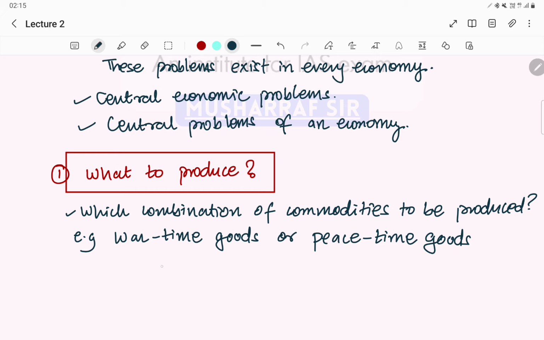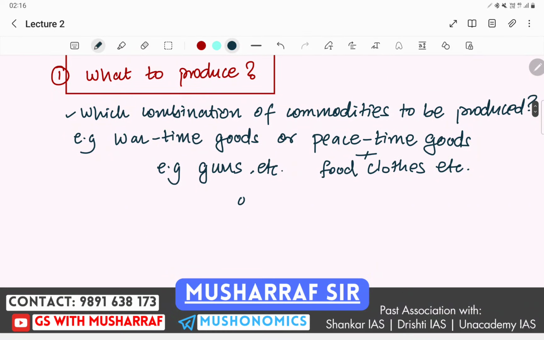Wartime goods, for example, guns, artilleries, etc. Or peacetime goods, for example, food, clothes, etc. Or maybe machines.